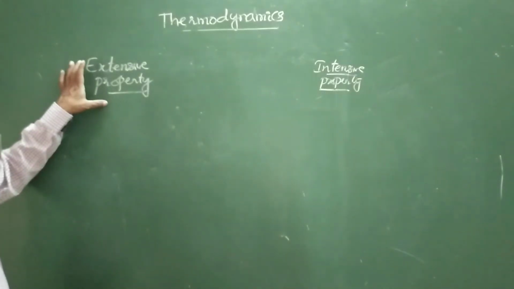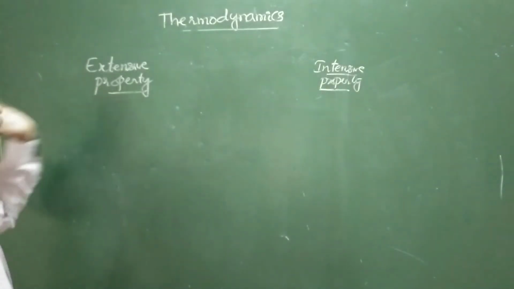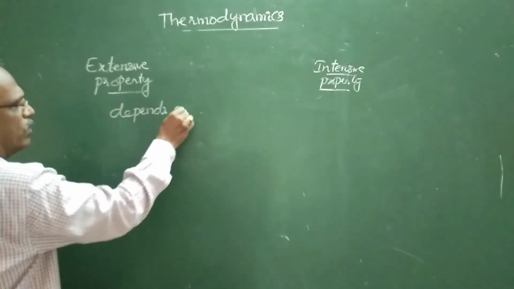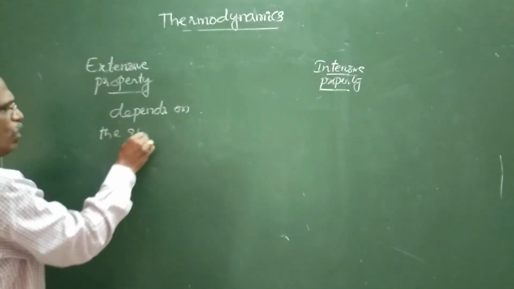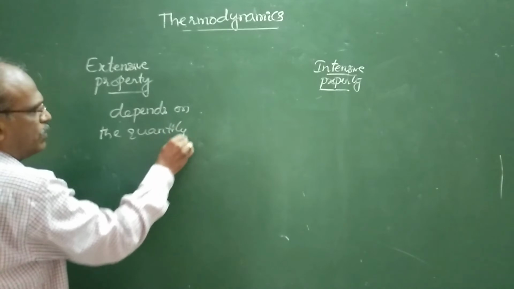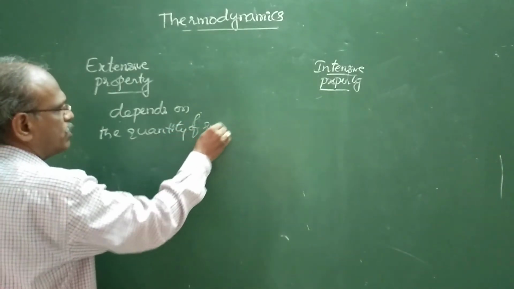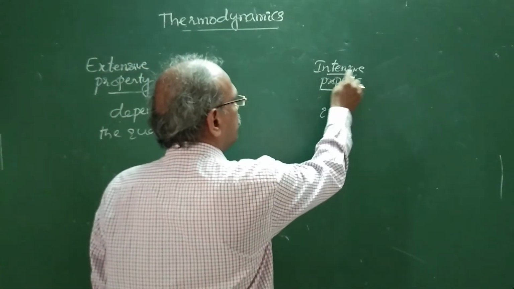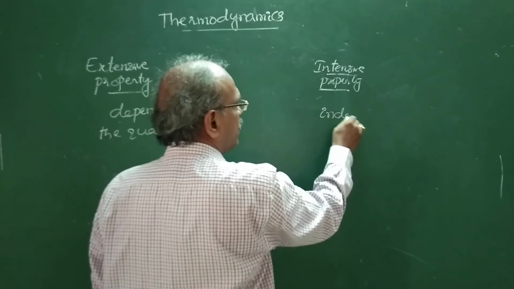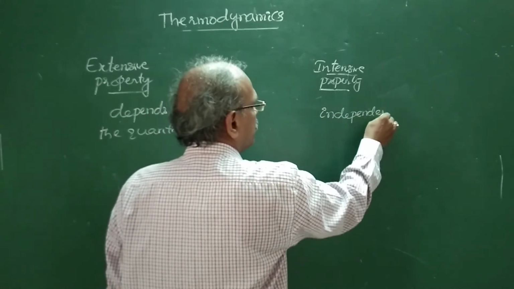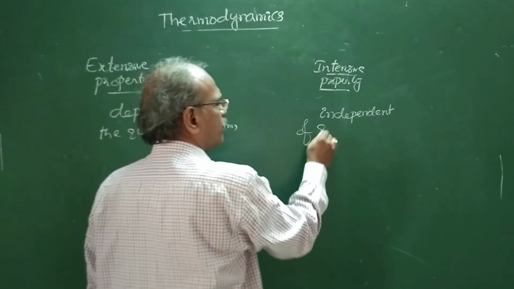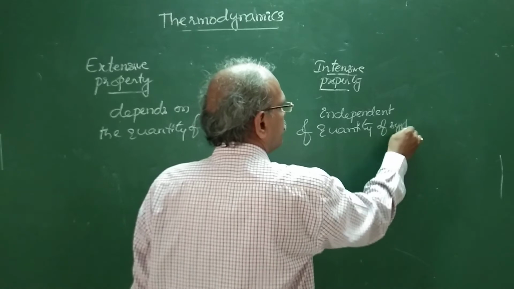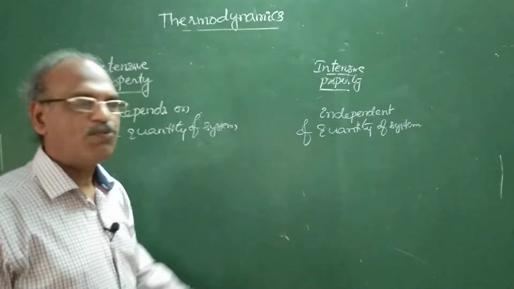It is the property of a system which depends on the quantity of the system. Whereas intensive property is independent of the quantity of the system.